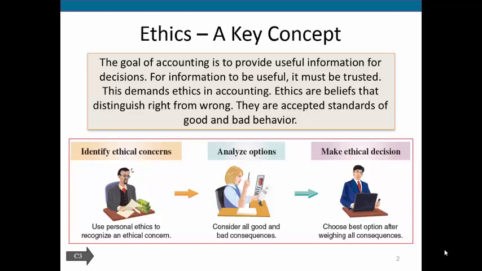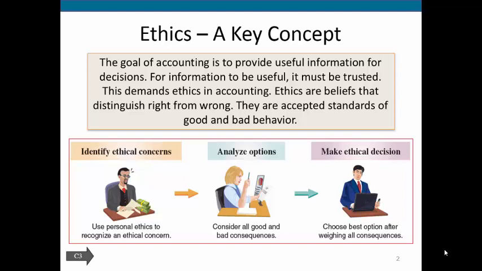So when we're talking about financial statements and accounting, we need to make sure that we are always looking to identify any ethical concerns, and this could be whether or not someone's making a certain accounting transaction correctly and things like that, and we'll talk about how some unethical things could come about as we move forward. You'll need to analyze all your different options.